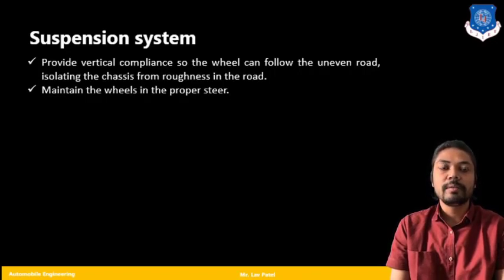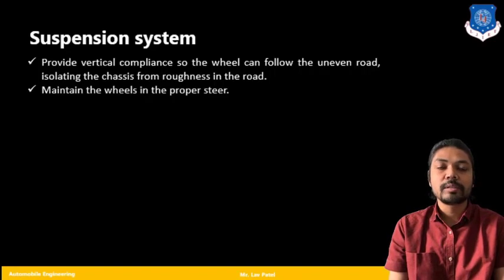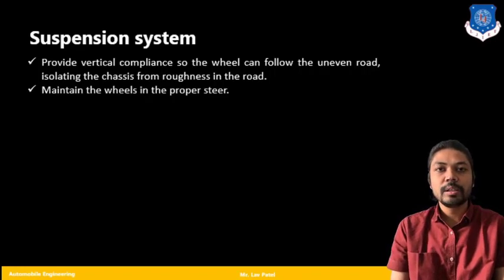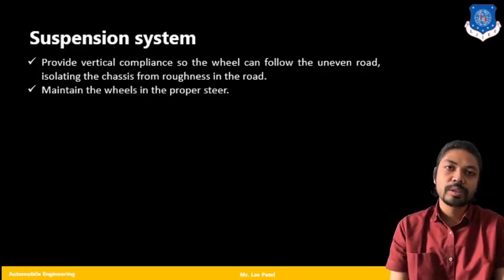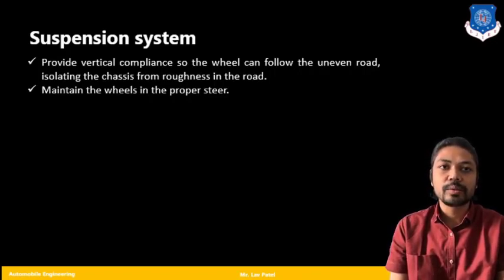So let's begin with the first point, that is suspension system functions. What are the basic functions of the suspension system? First is to provide vertical compliance. What do you mean by vertical compliance? It sticks to the road. Basically, our main aim is that the tire is going to stick with the uneven road, so the roughness of the road does not affect the vehicle as much.